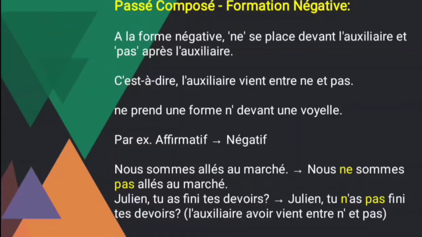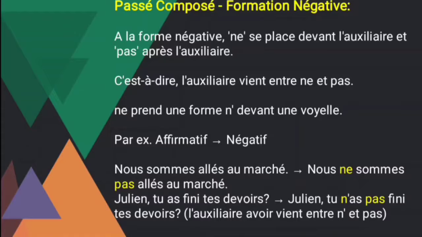And next, for example, affirmative as well as negative. See the example. Nous sommes allés au marché, and this is the affirmative sentence that you have to change into the negative form. Nous ne sommes pas allés au marché. So see where I use this ne and pas around the auxiliary verb. The auxiliary verb is sommes, that is the être verb conjugation. Before it I used ne, after this auxiliary I used what?